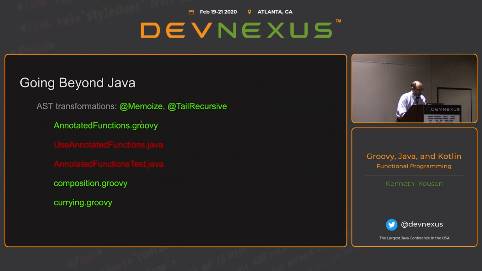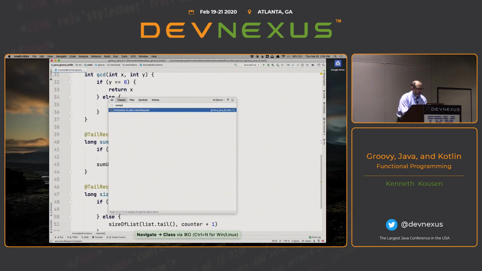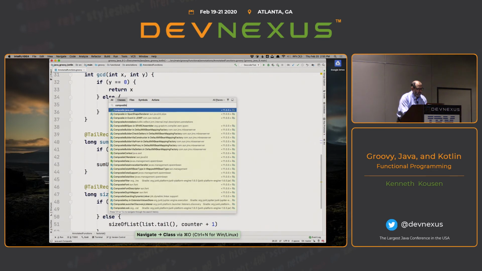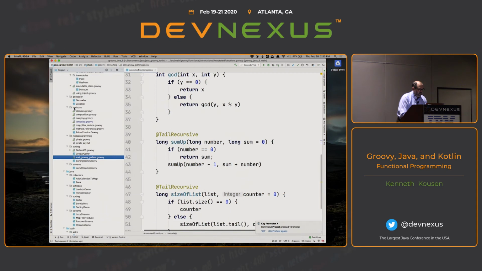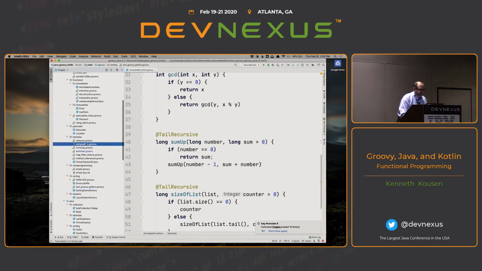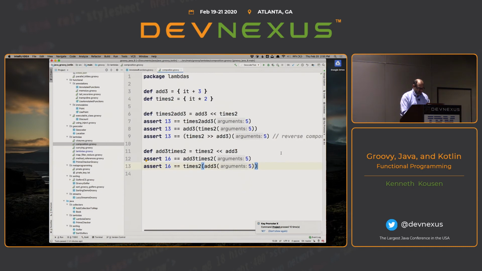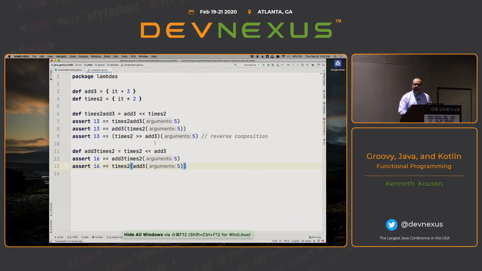I had another one in mind, composition, for example. Okay, this is not as helpful as I thought. So the Groovy here, and here's my composition one. Now, this is something Java does not have. What this is doing is putting methods together that are lambdas. You're saying apply this lambda, then apply that lambda.